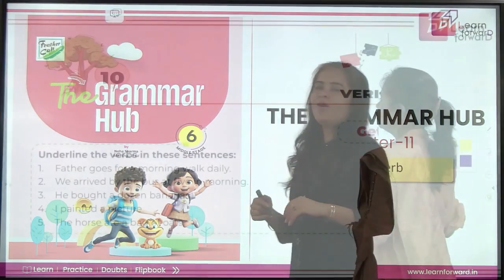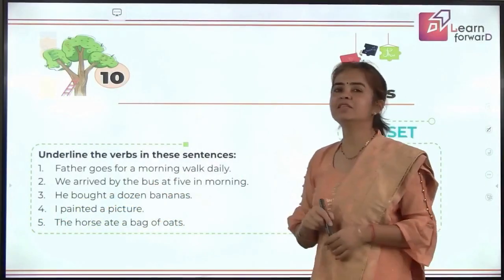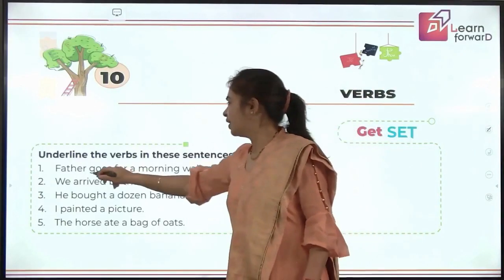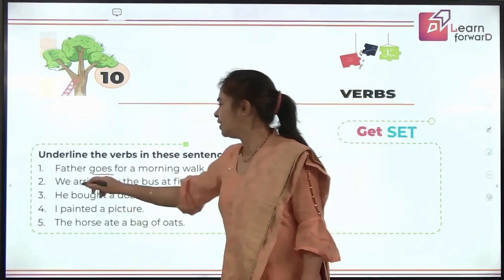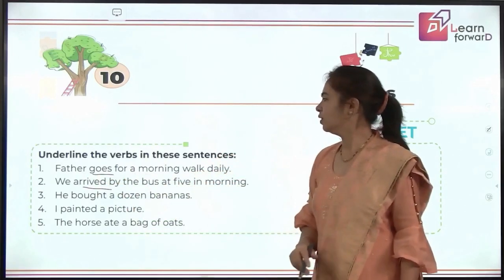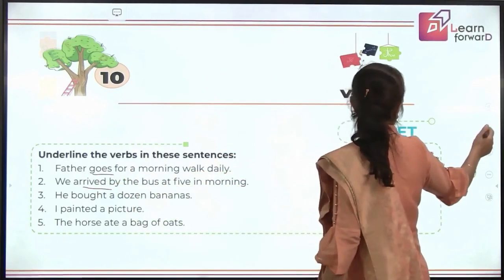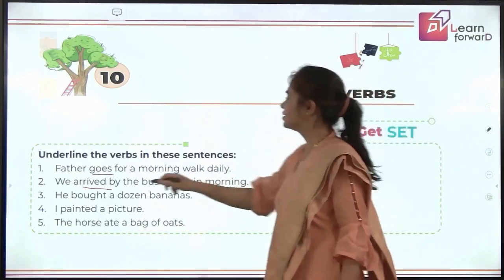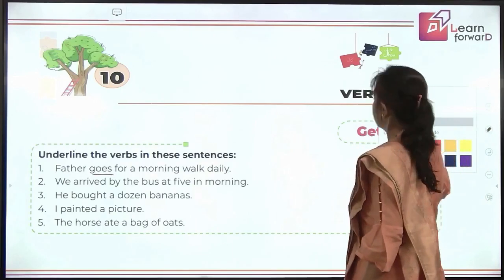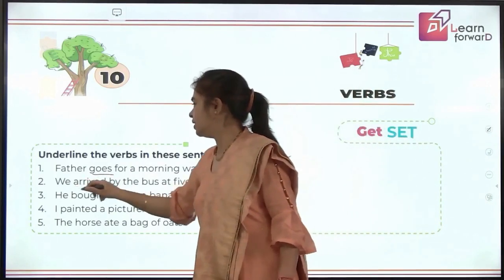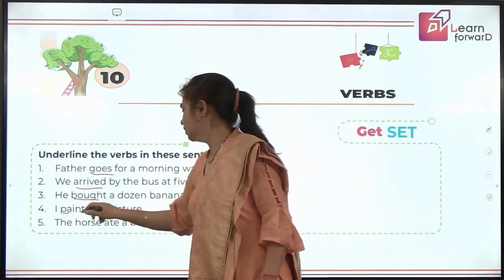Let's go along. Underline the verbs in these sentences. Okay, father goes for a morning walk daily. That's fine, goes. Yes, arrived. Very good. Not by. It's only up to arrived. Yes. He bought. Good. Bought is correct. Let's move to the next. Painted. Yes. Next. Ate. Very good.